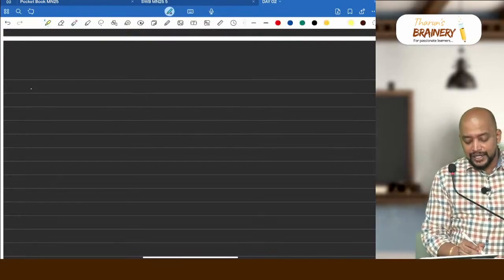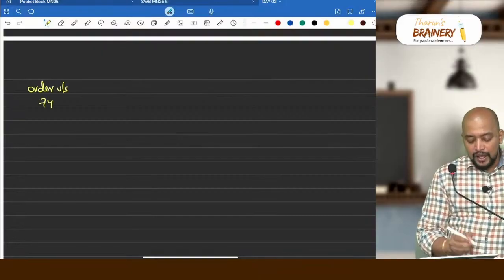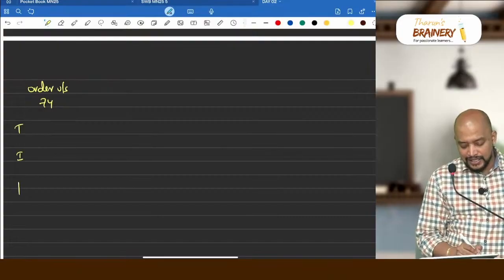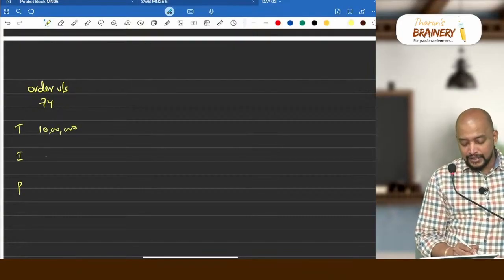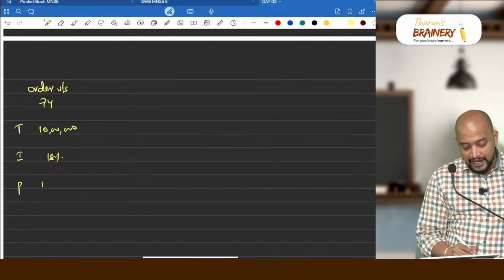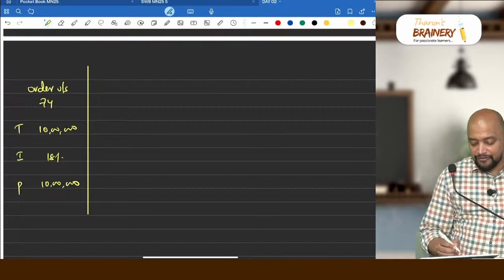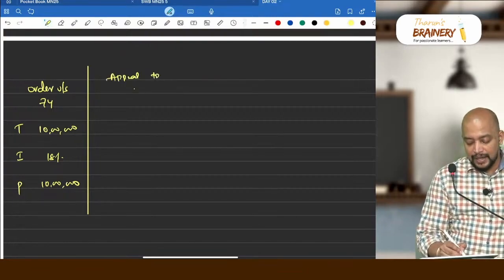For example, say they have passed an adjudication order, an order under section 74. They are asking us to pay tax, interest and penalty. Say total tax is 10 lakhs, interest is somewhere like 18% on that, and the penalty will be 10 lakhs. Against this order we are going for appeal, to the Commissioner Appeals.